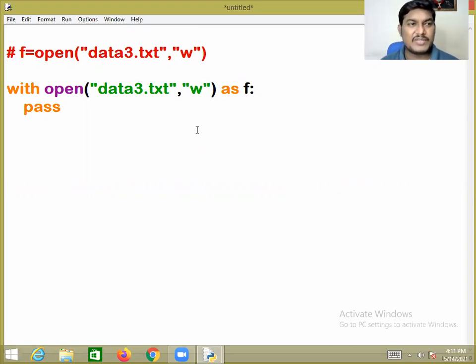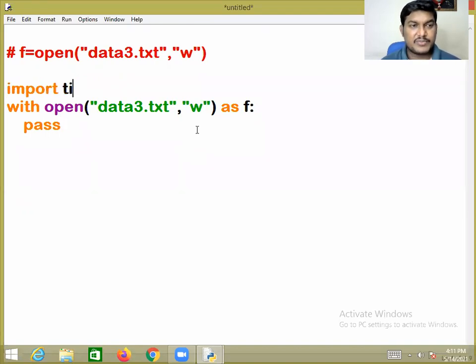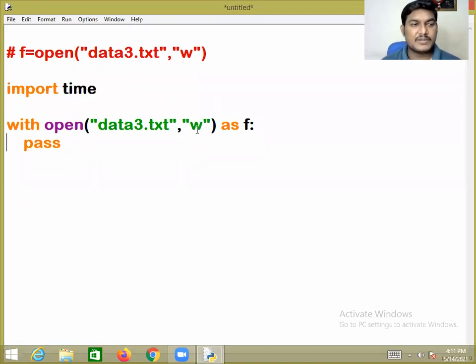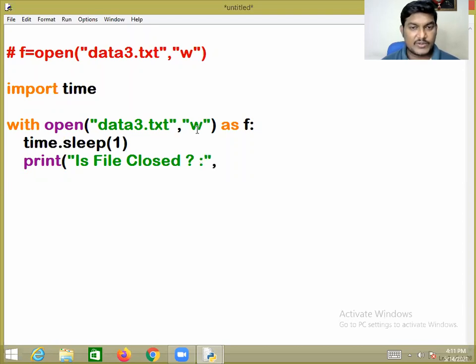Look at my screen very carefully, dear friend. I'm importing the time module. Just for time being, inside the with suite, here I'm giving time.sleep for 1 second. My question to Python is, is the file closed? f.closed is an attribute. It will return True if the file is closed, otherwise it will return False.